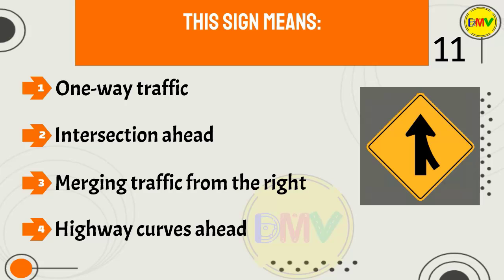Question 11. This sign means: 1. One-way traffic. 2. Intersection ahead. 3. Merging traffic from the right. 4. Highway curves ahead.